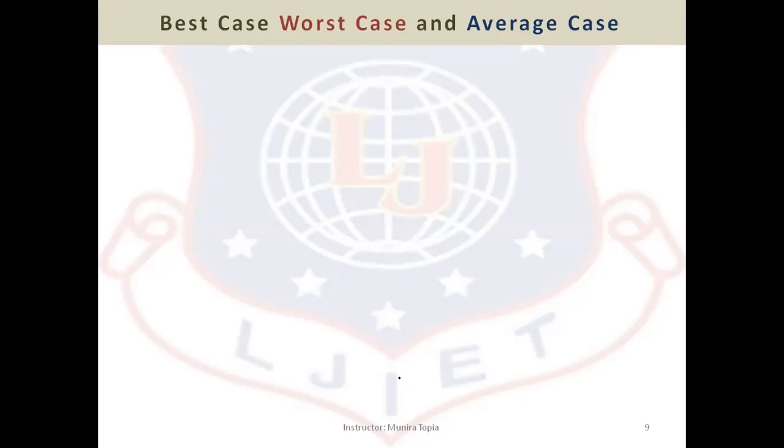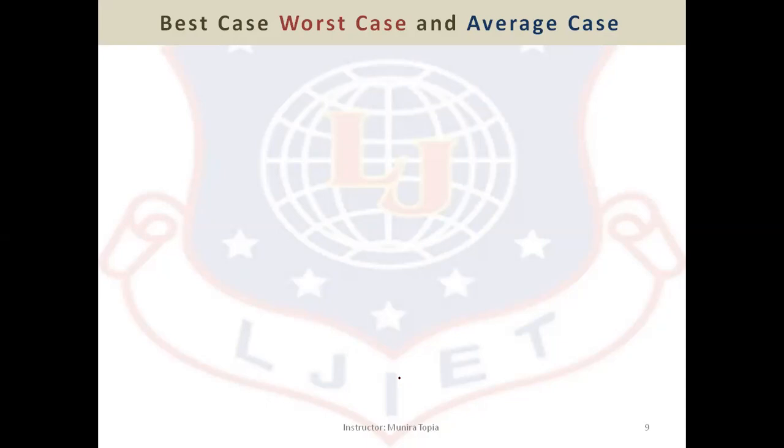Now, best case, worst case, and average case complexity of algorithm. Now, what an algorithm does is it solves a particular problem. We will take an example of linear search. That means one array is given and another key is given. We will search given key in a particular array. If key is found at particular location, we will print the location at which key is found. If it is not found, we will print element is not present in array list.